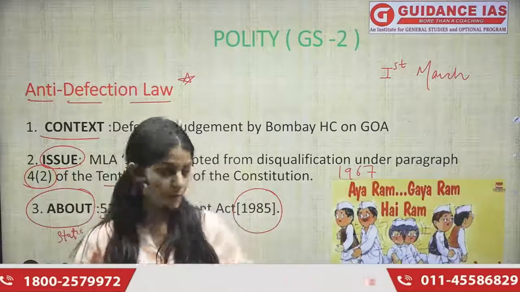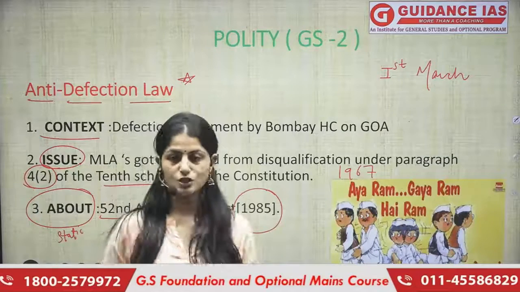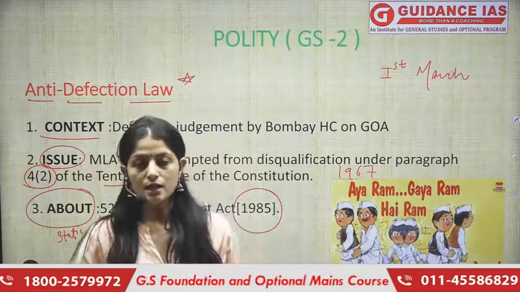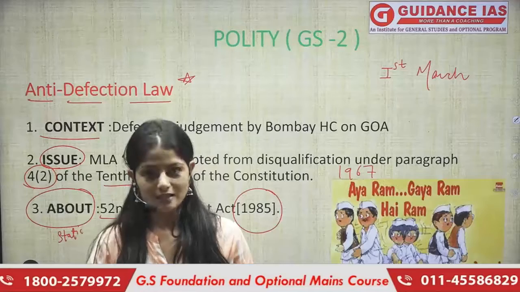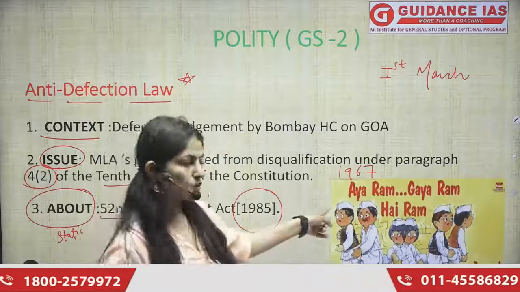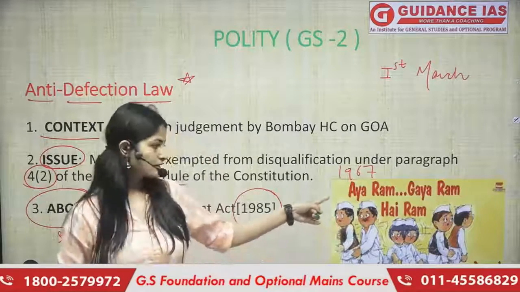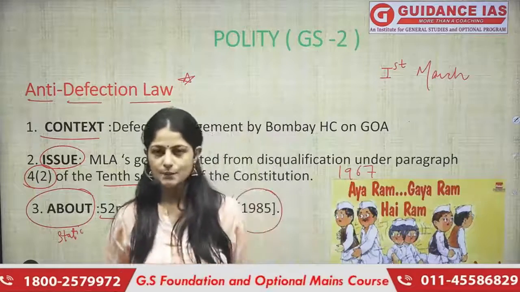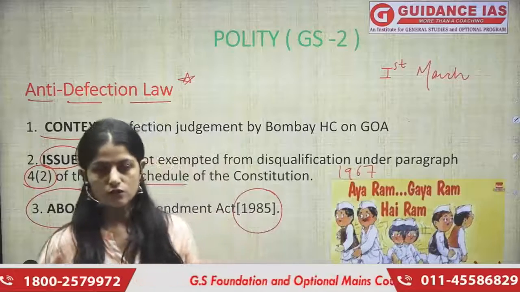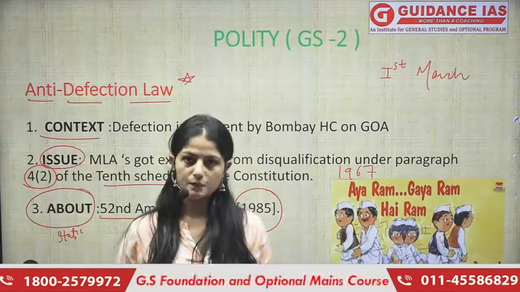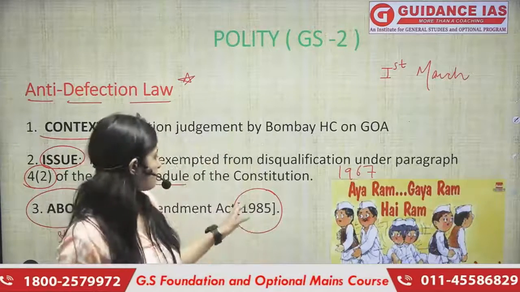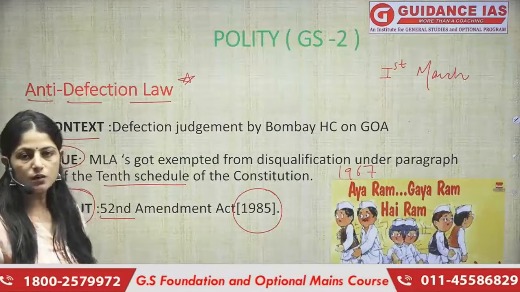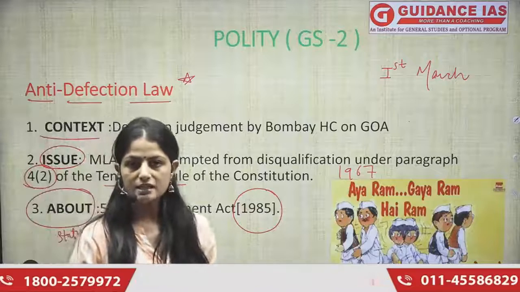And what happened during this? Actually, there was an MLA who belonged to Haryana, and he changed his loyalties to 3 parties in a single day, and that was the reason that this slogan came. That is Aya Ram Gaya Ram. उनका नाम भी शायद Gaya Ram था, so this slogan came, Aya Ram Gaya Ram, in 1967. So basically, in order to curb all these defections, our government came up with this law through the 52nd Constitutional Amendment Act in 1985.